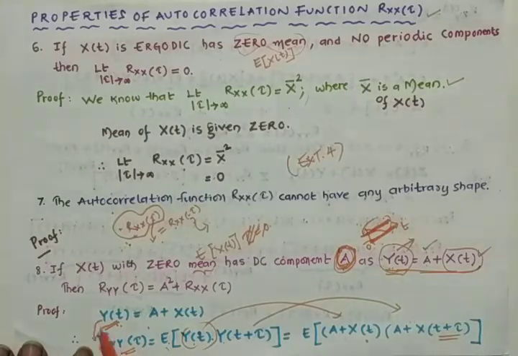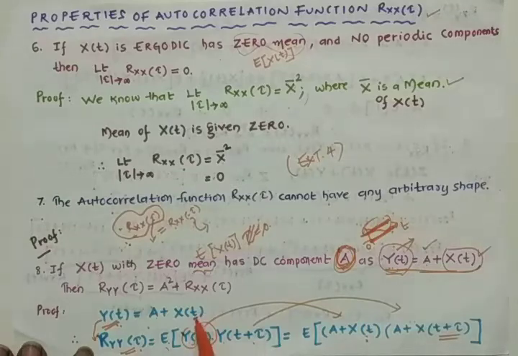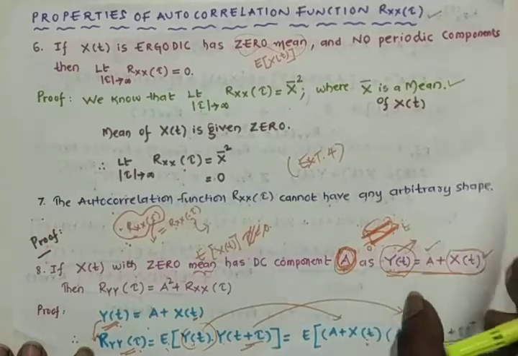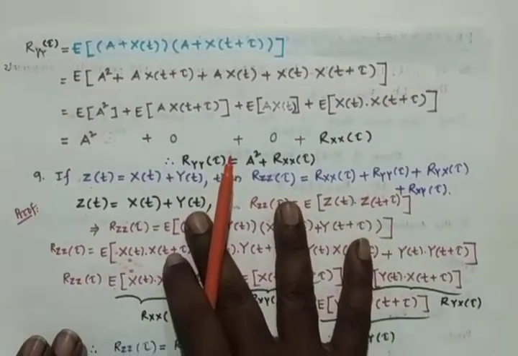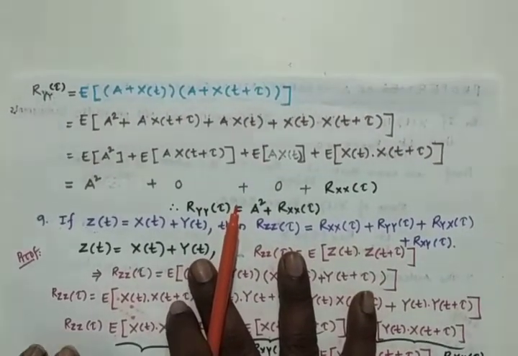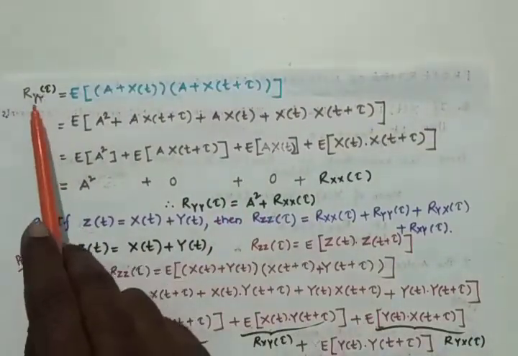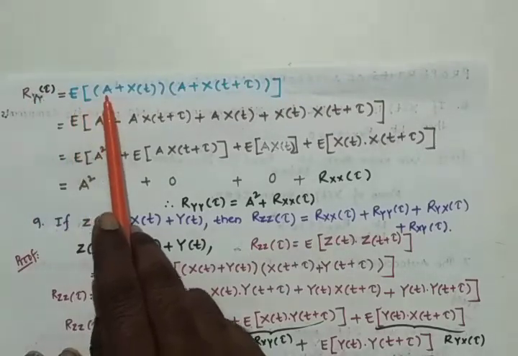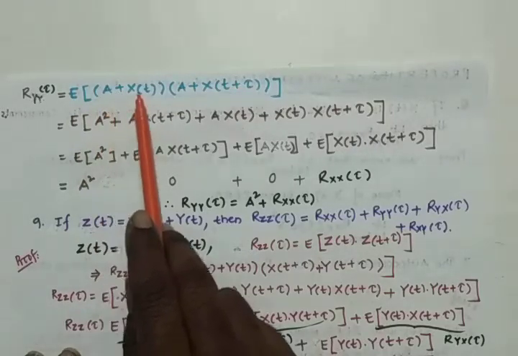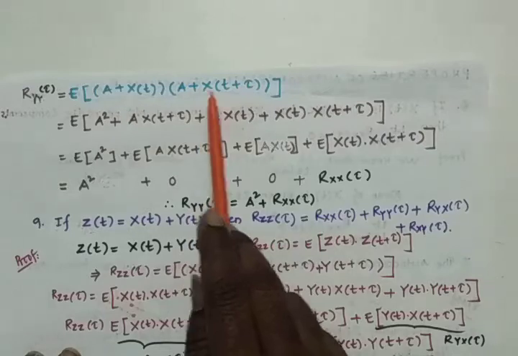So the autocorrelation of this y of t random process is given like this. It is a standard formula, so we can replace y of t with a plus x of t, and y of t plus tau is replaced by a plus x of t plus tau. This is the standard formula of autocorrelation. Then I can go with the expansion of this particular signal. Here, it is the autocorrelation function of y of t, and R y of tau is equal to expectation of a plus x of t into a plus x of t plus tau.